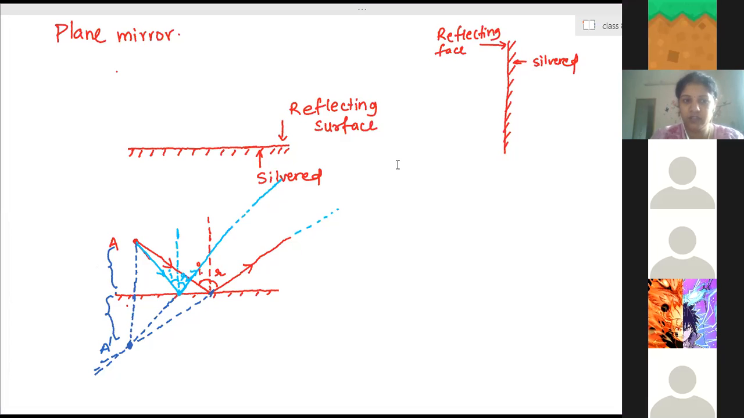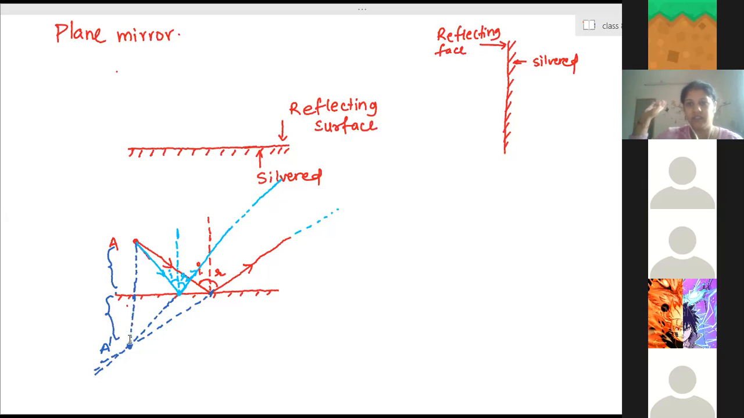So if this is you and this is a mirror, whatever the distance you are in front of the mirror, the same distance is the image also inside the mirror. Clear? Then it always forms inside the mirror. For the plane mirror, the image is always formed inside the mirror, right? So inside the mirror, that is the word. In physics, we call that behind the mirror. The image is formed behind the mirror.